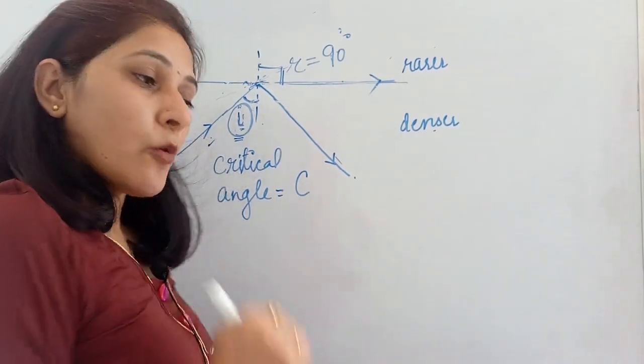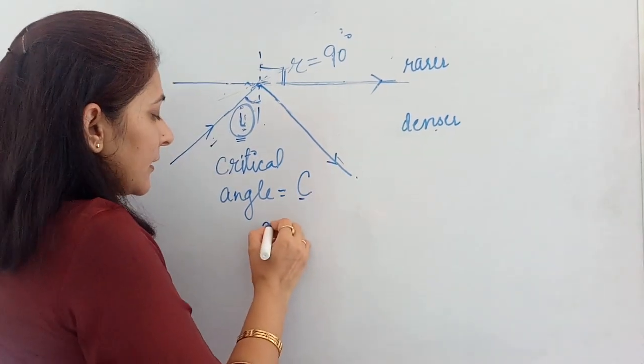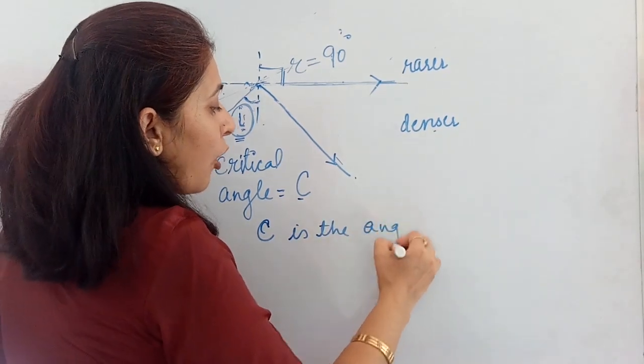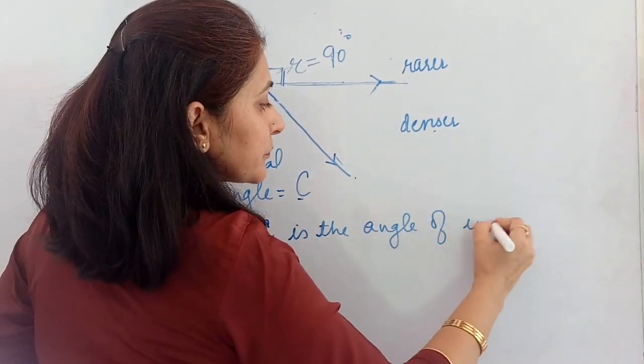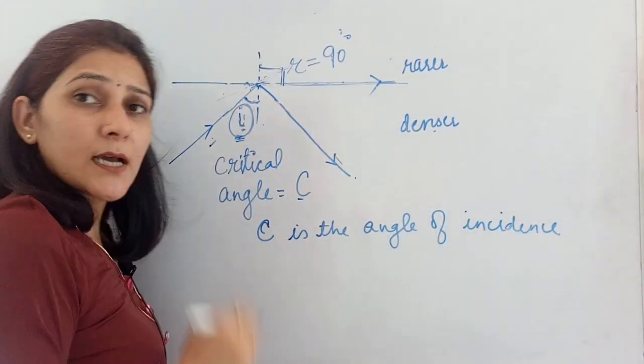That means, what can we say about critical angle? Critical angle is the angle of incidence. Which angle was this? This is the angle of incidence. Where?